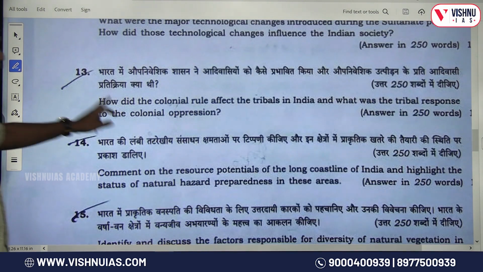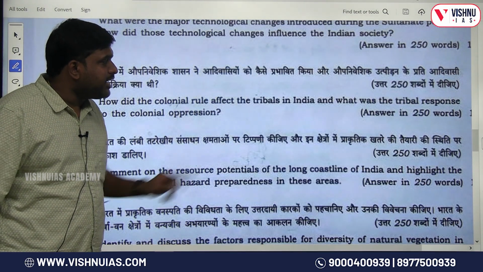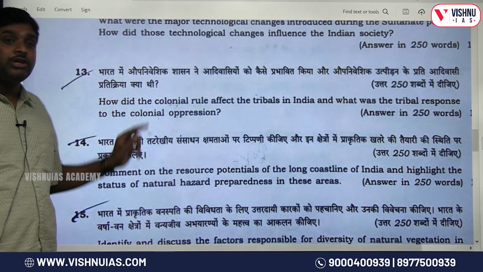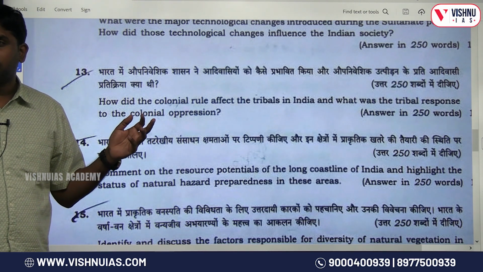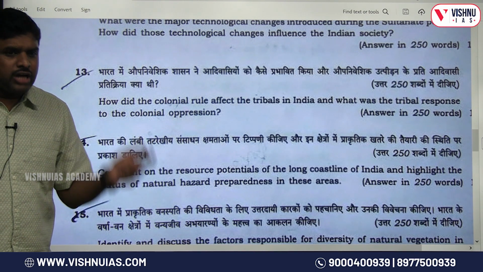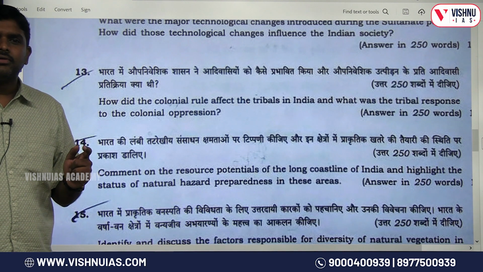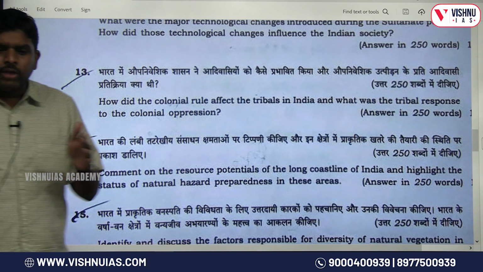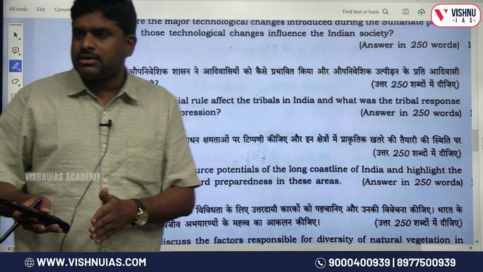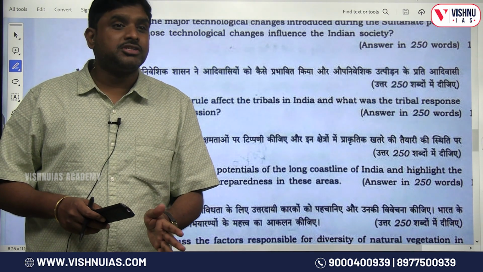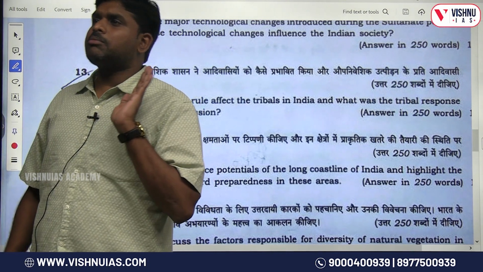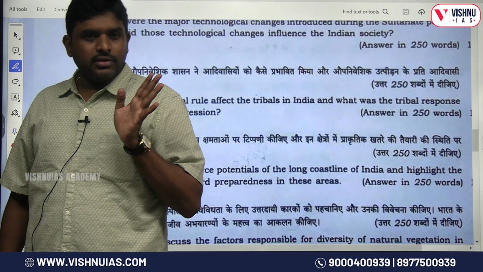Colonial rule effect. How did the colonial rule affect the tribals in India? What was the tribal response to the colonial oppression? Tell me, what are the movements? Bhils, Munda rebellion, Kols, Santals. At one point of time they are showing paternalistic, and at another point of time they are showing oppressive. Both. They are telling that we are the big brother, but we want your forest.